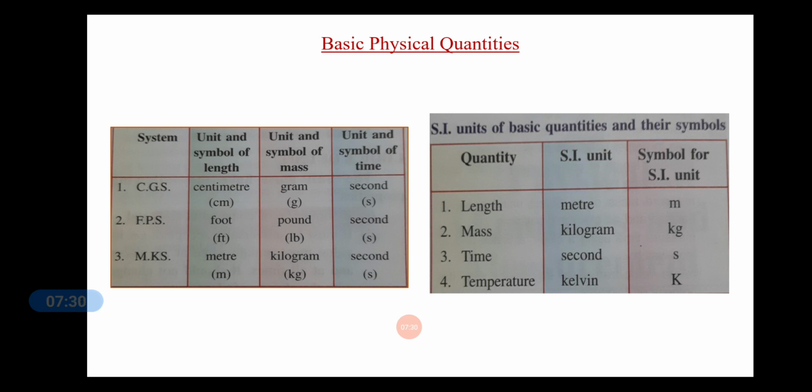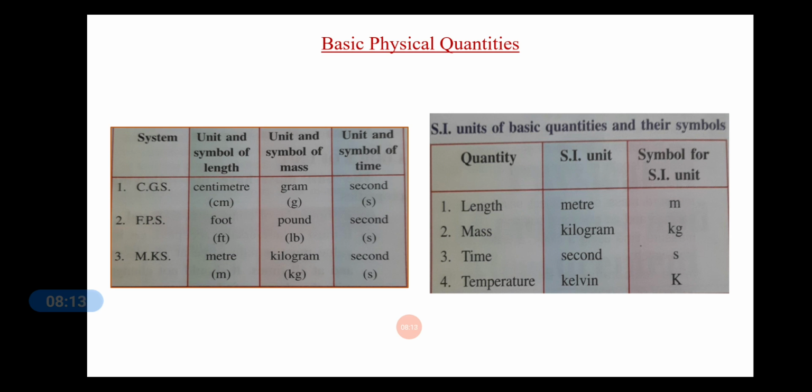Now see the second table. In this, the SI units of the basic quantities and their symbols are given. Now it is very important for you to learn all these symbols and the SI units of the physical quantities. The SI unit of length is meter and it is written as small m. The SI unit of mass is kilogram and the symbol is small kg. For time, it is second and it is written as small s.